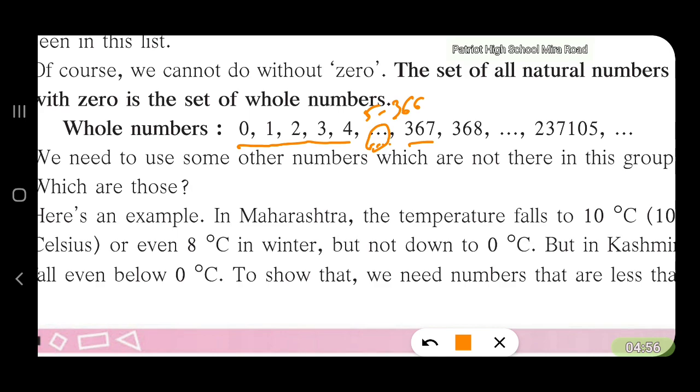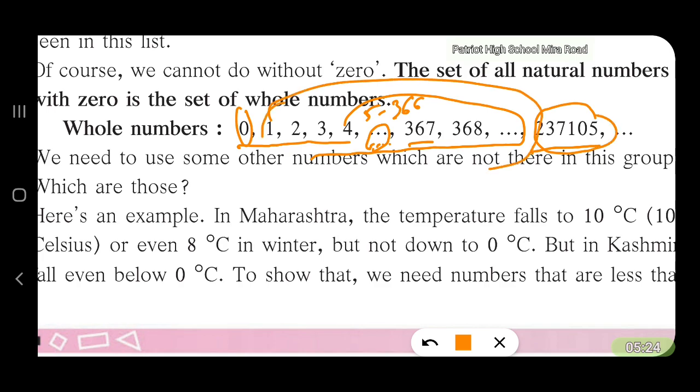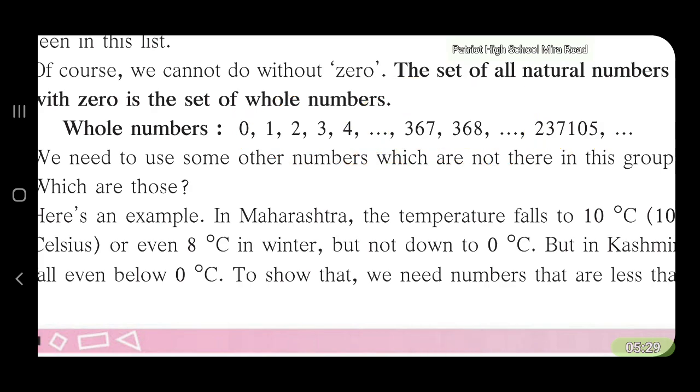They are there, but we are unable to write them because of the space constraint, and also it is not required to write down all the numbers. We can understand that all these numbers are present till we arrive at a number, say 237105. So between 0 and this last number, all the numbers are present. No number is absent. So these are known as whole numbers.